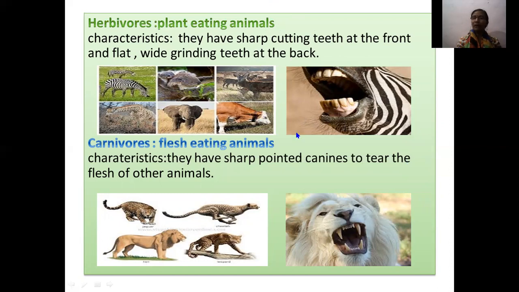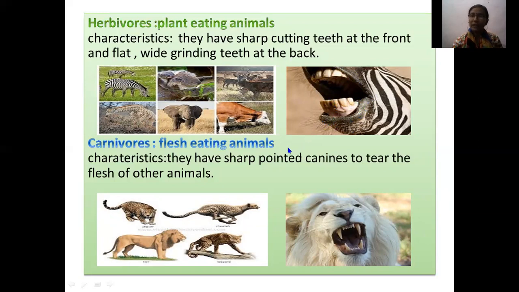They have sharp cutting teeth at the front and wide grinding teeth at the back, because they are eating plants. To pull out the plants from the ground, they have sharp incisors in front and broad grinding teeth at the back. These are the specific features of herbivores.